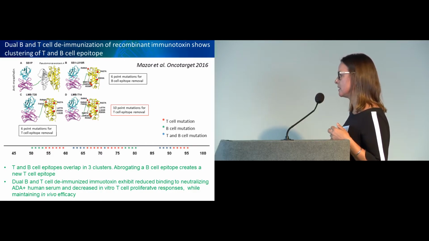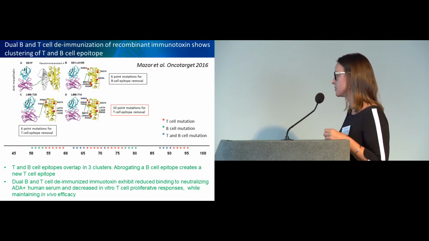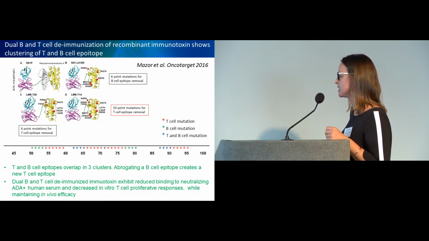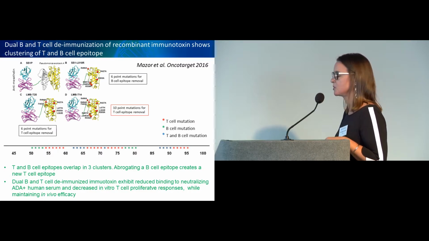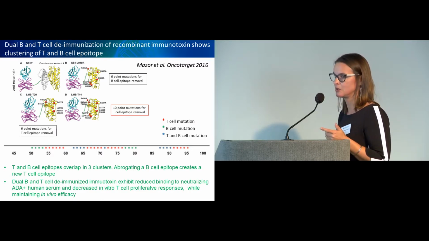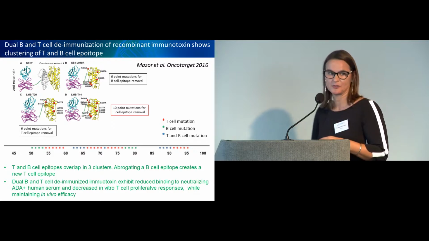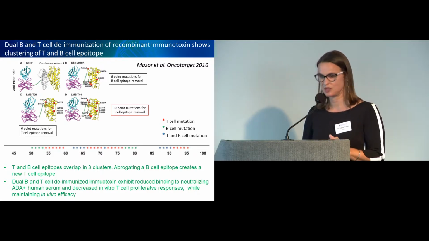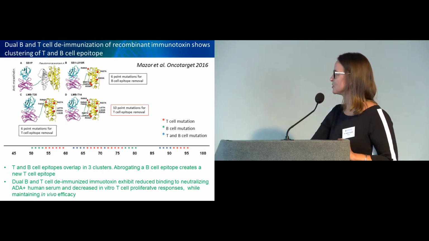So the good news is that their new de-risked protein had decreased in vitro T cell proliferation responses, and it remained active. But the caveat here is that abrogating a B cell epitope created, in their case, a new T cell epitope. So again, integrative approaches for T cell and B cell might be useful.